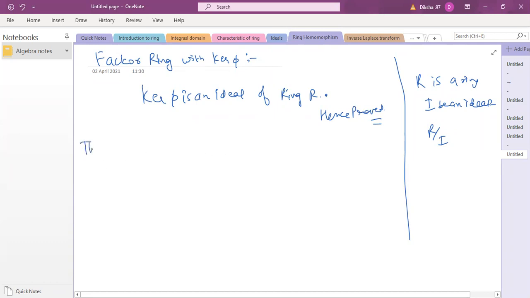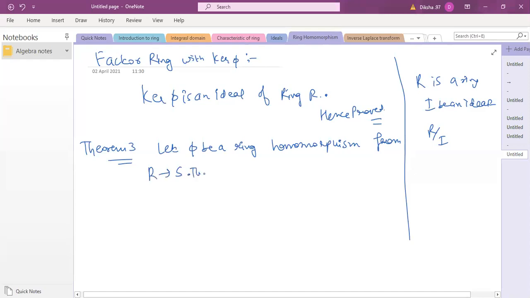So this is my next theorem, you can say, which says: let phi be a ring homomorphism from R to S, then the mapping from R by kernel phi to phi of R, defined by R plus kernel phi is mapped to phi of R, is an isomorphism.